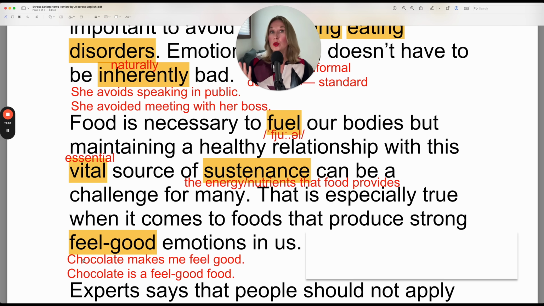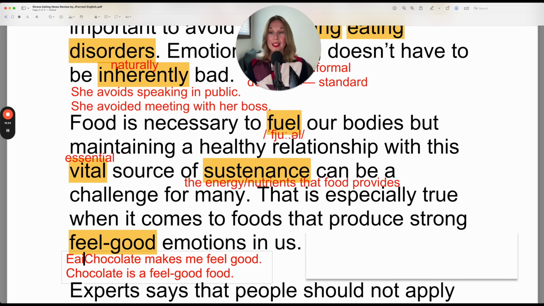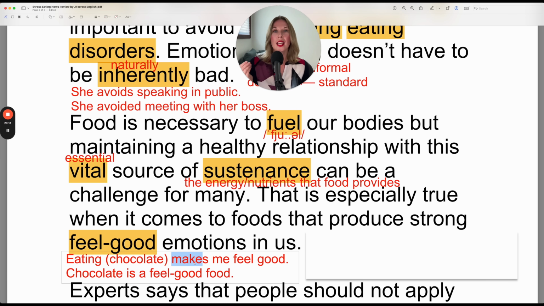You could turn this into a gerund statement and say, what would you say to turn this into a gerund? You could say eating chocolate makes me feel good. So here, eating is the subject of the sentence. Eating chocolate is the full subject of the sentence. And then remember, verbs that go with the gerund statement are conjugated in third person singular. It makes me feel good. So you could start with a noun or a gerund verb.